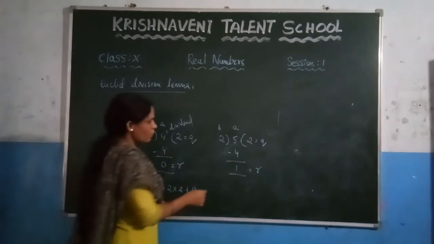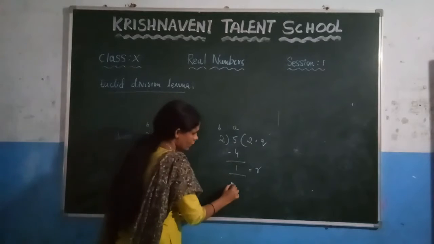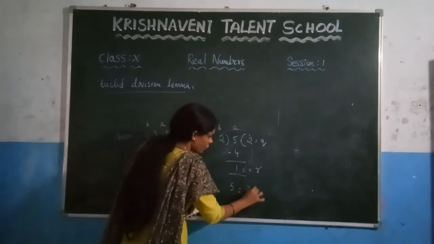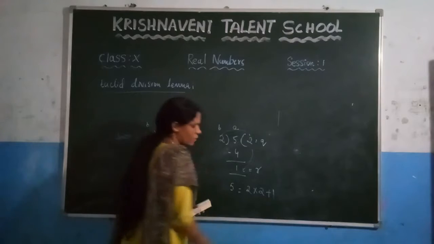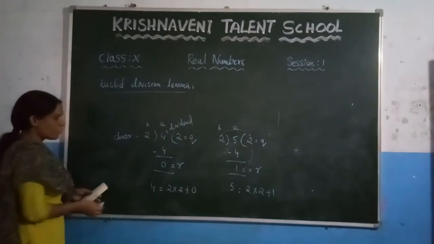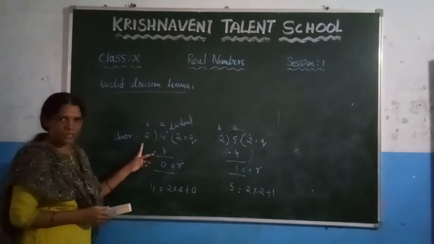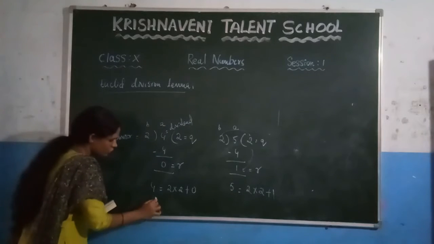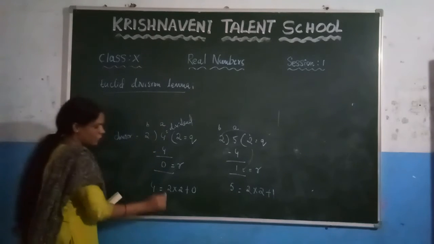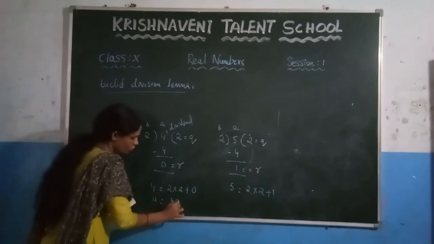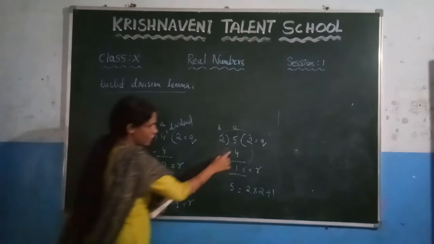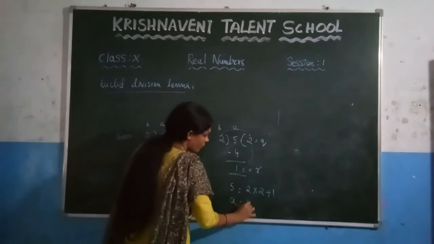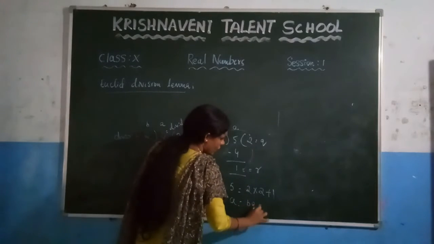Here also, dividend 5 is equal to 2 into 2 plus 1. So we have considered two positive integers a and b, and written a is equal to b into q plus r. Here also we have written the same thing: a is equal to b, this is q, plus r.